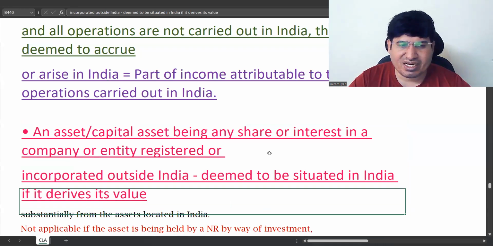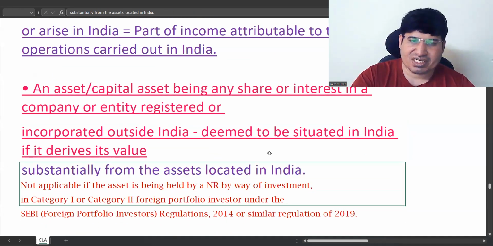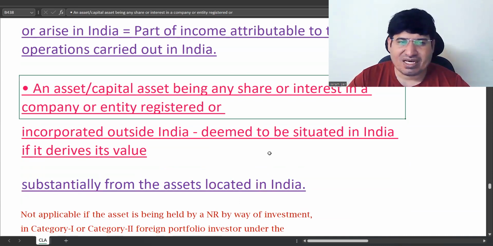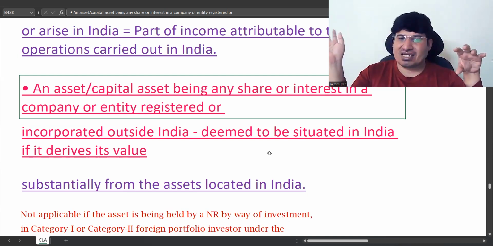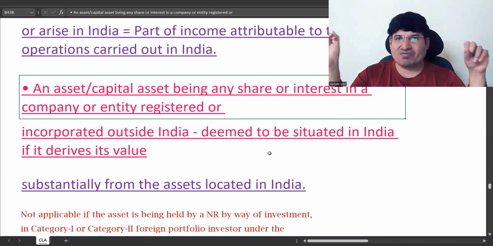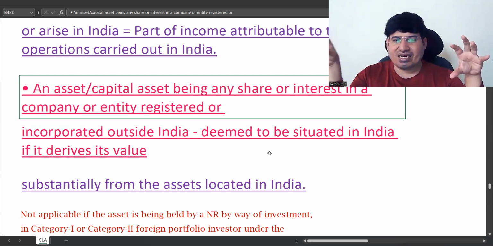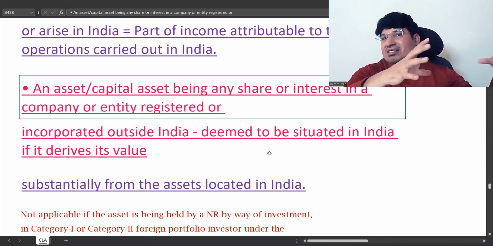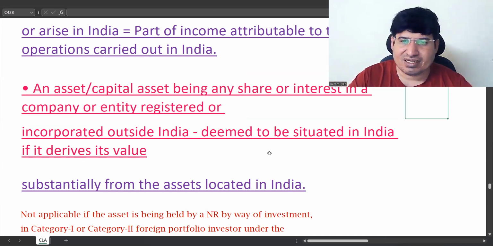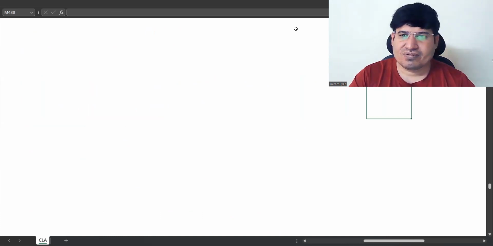It is deemed to be situated in India if it derives its value substantially from assets located in India. That is, if you have a capital asset which is located outside India, but whatever investment it is making, say in Indian companies or anything which is Indian, so that it is deriving its value substantially from assets located in India, then that foreign capital asset will be deemed to be situated in India.